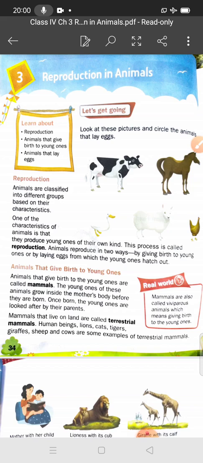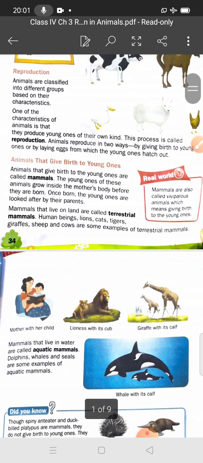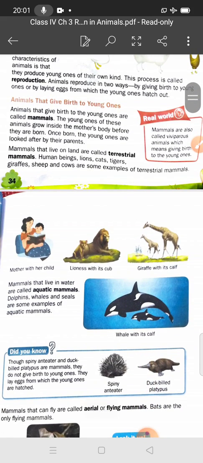And we have discussed also, students, there are different types of animals. So different animals reproduce in different ways. You know animals reproduce in two ways. First of all, by giving birth to young ones or by laying eggs from which the young ones hatch out. And we have discussed also the animals that give birth to young ones.